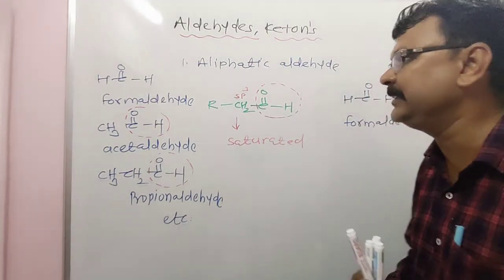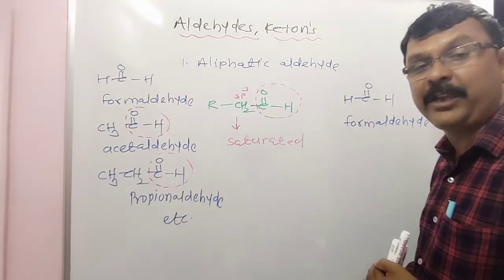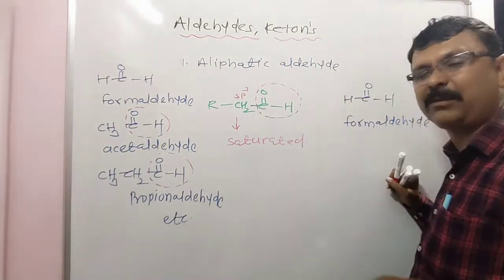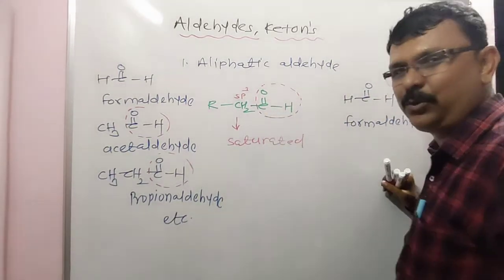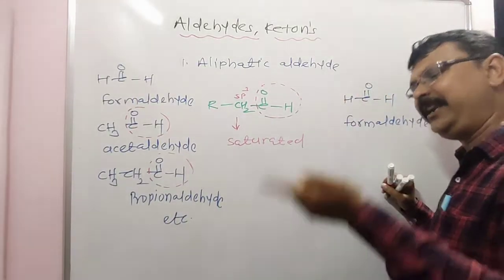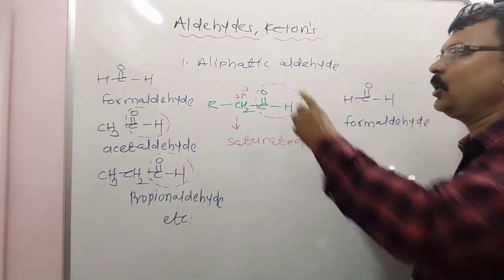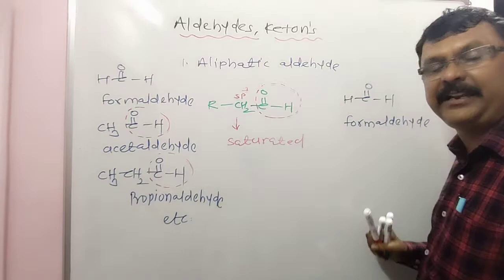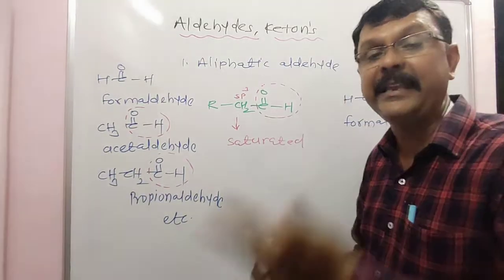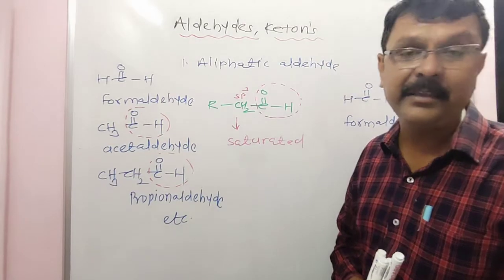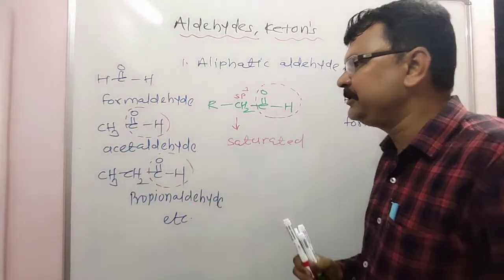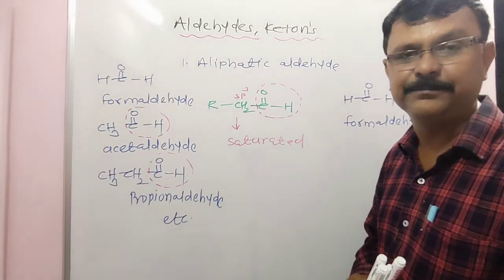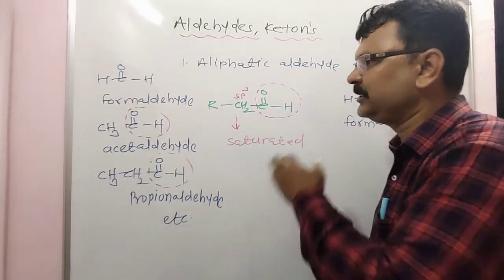But in the new syllabus, an aliphatic aldehyde is an organic compound in which the formyl group, CHO, is attached to an sp3 hybridized carbon atom, that is, a saturated alkyl group. Examples are formaldehyde, acetaldehyde, propionaldehyde, butyraldehyde, valeraldehyde and caproaldehyde. All these names are derived from the common names of the carboxylic acids. These are the simple names.